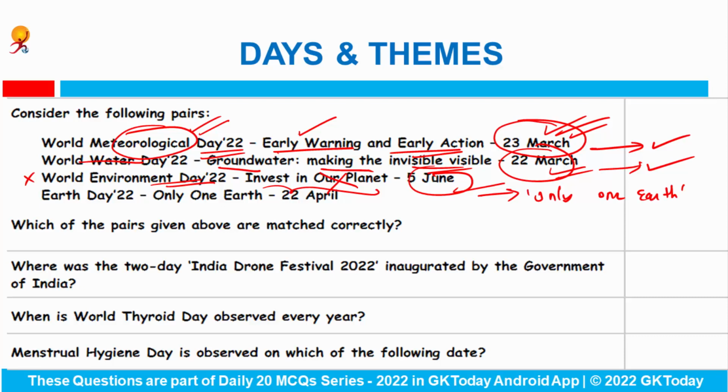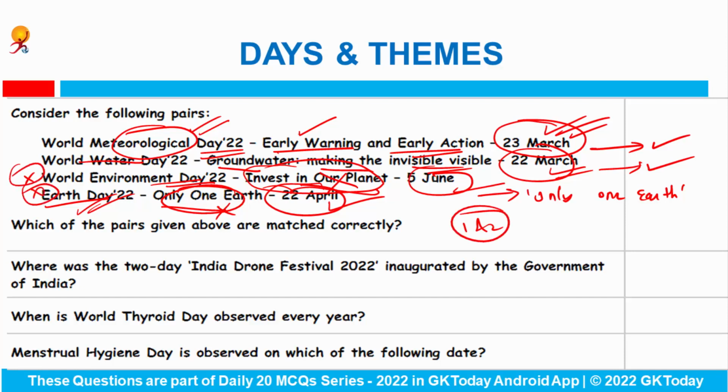And next is Earth Day. Earth Day is observed on 22nd of April. Yes. And the theme is Only One Earth. No. Actually, these two themes have been interchanged, because for Earth Day, the theme was Invest in Our Planet. So the correct answer would be only 1 and 2, because 3 and 4 are wrong because of their themes.